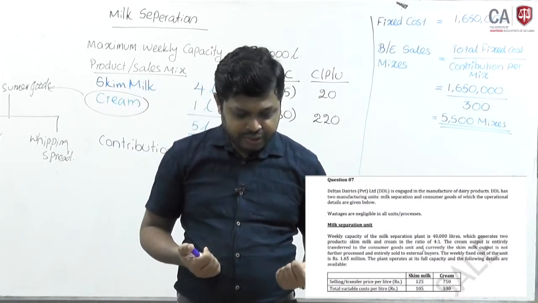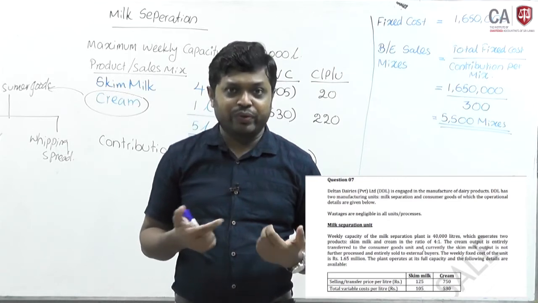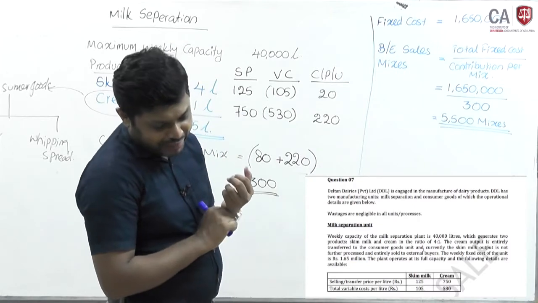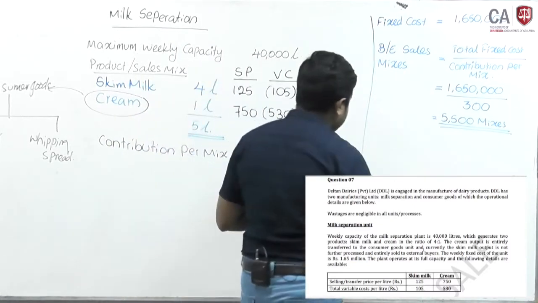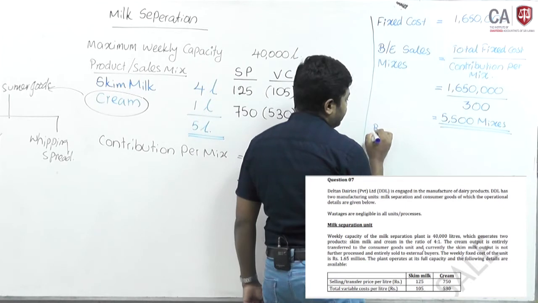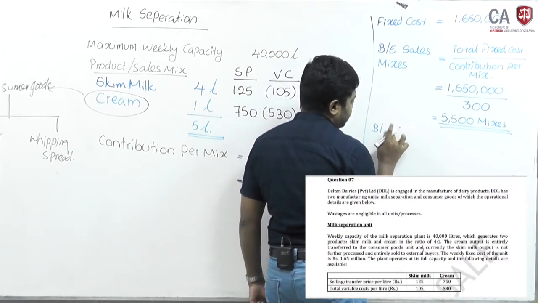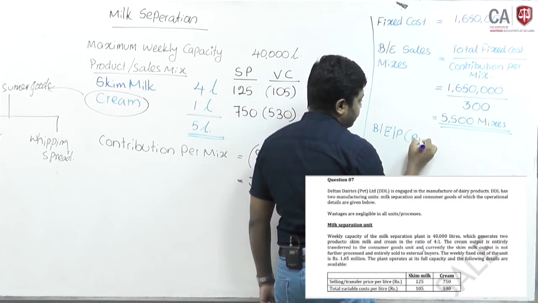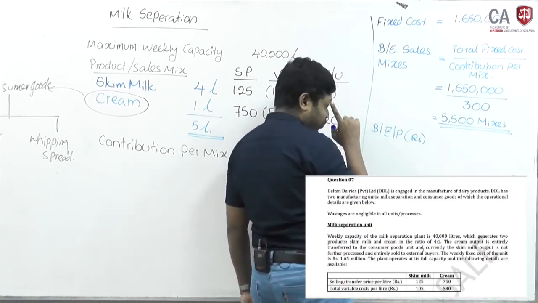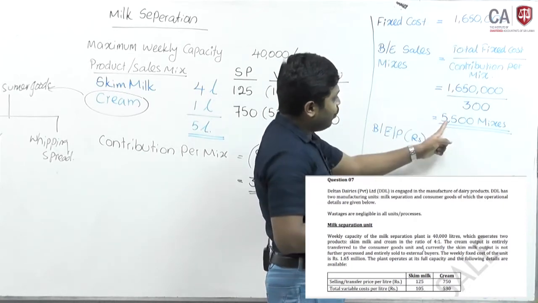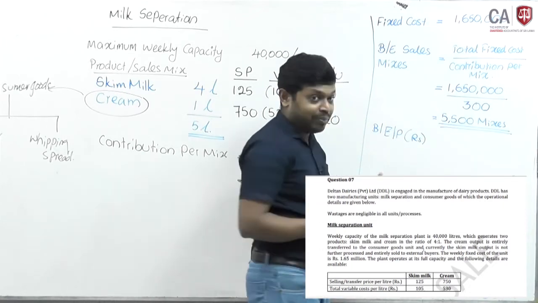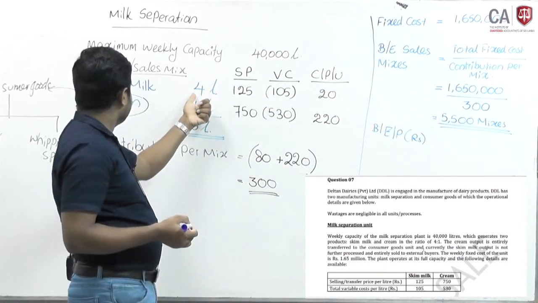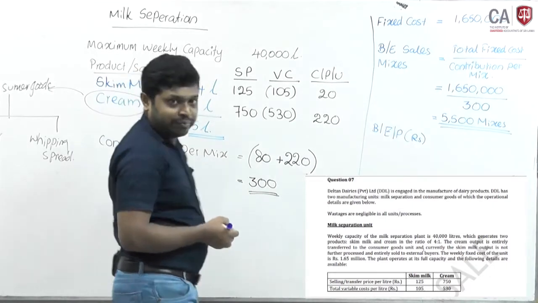Okay. Now you have to work out the break-even revenue. We will find out the break-even point in rupees. Out of 5,500, one mix contains 5 units. Out of 5 units, 4 liters will be skim milk and 1 liter will be cream.